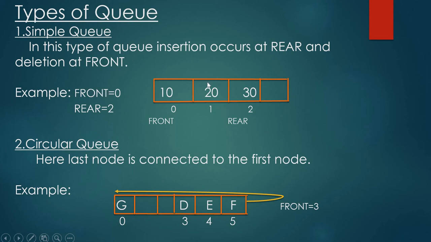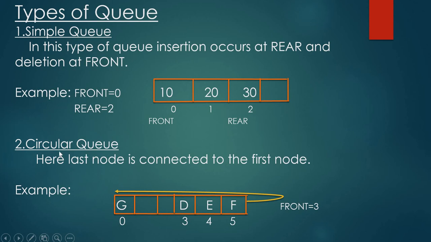See here, in this queue, front is equal to 0. That is, the first inserted element is 10. After that, 20 is inserted. After 20, 30 is inserted. Here, which is the first inserted element? 10. That is why front points to 10. Then in the rear, 30. Here rear is equal to 2. In position 2, 30 is inserted.